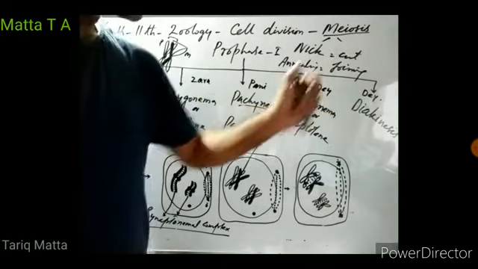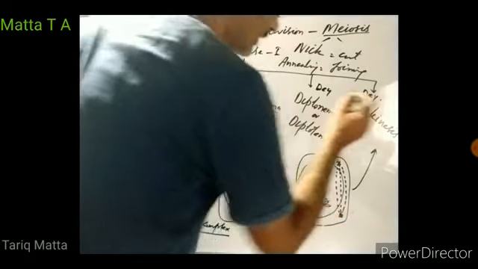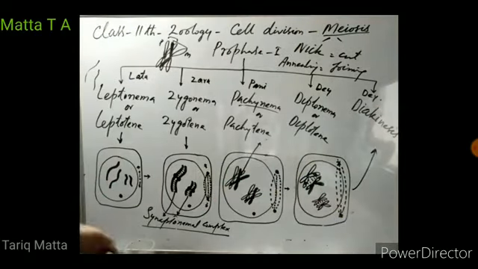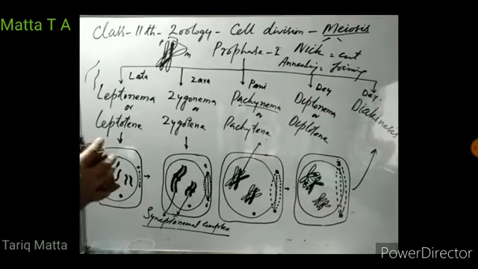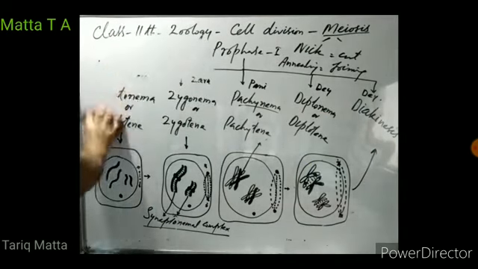Then the cell enters into diakinesis. Now the cell enters into the diakinesis phase. What happens in the diakinesis phase? We will discuss that here. I will show you that in the diagram.